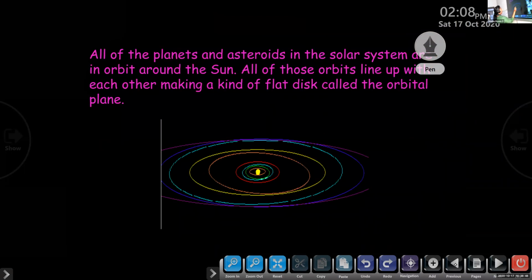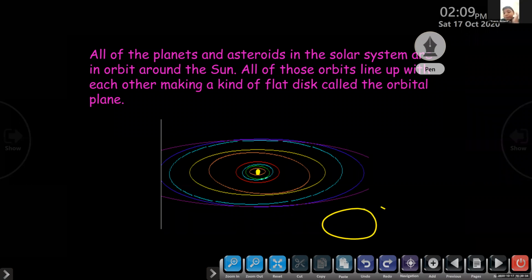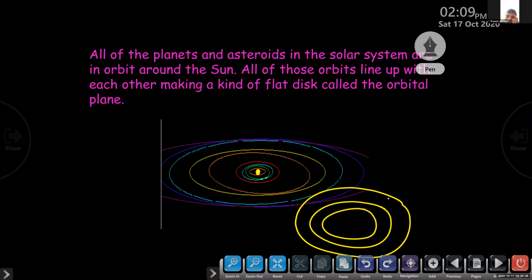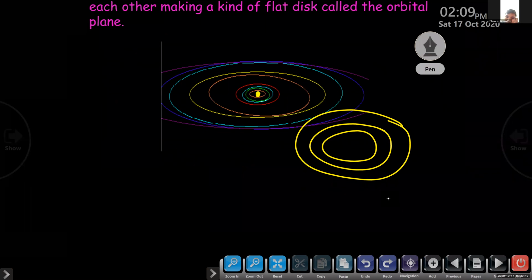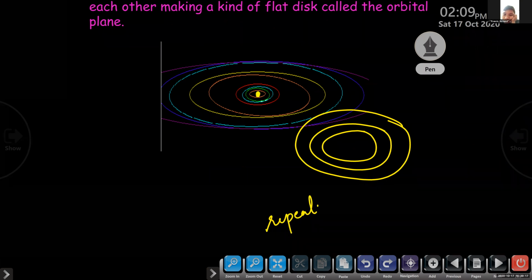See, what is an orbit? All the planets are moving around the Sun in a fixed path, right? We call it a fixed path, an orbit. Orbits are not circles. They are oval-shaped, like this. Then what is the meaning of orbit? It's a repeating path.